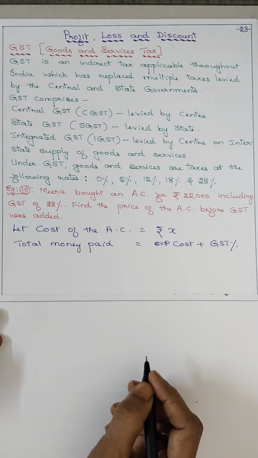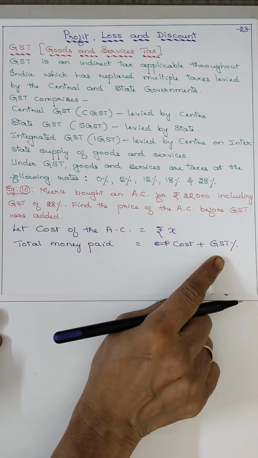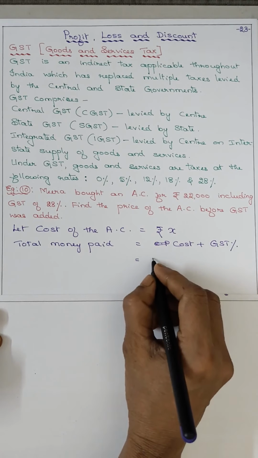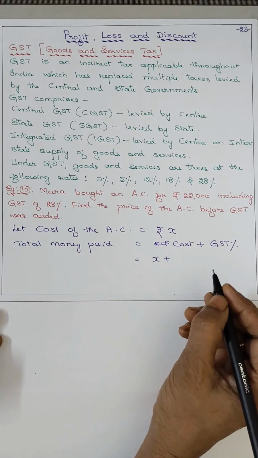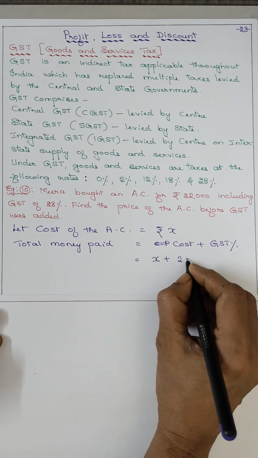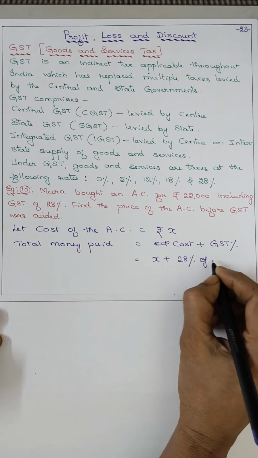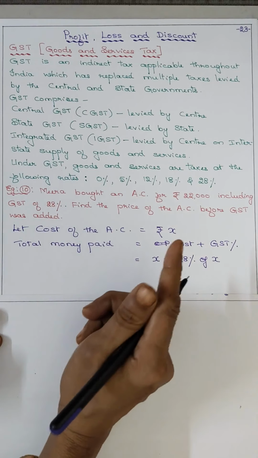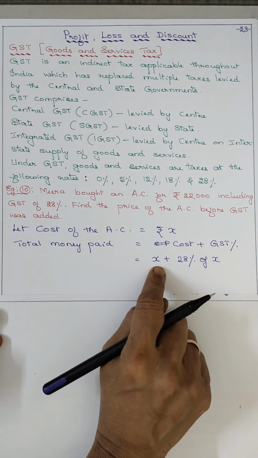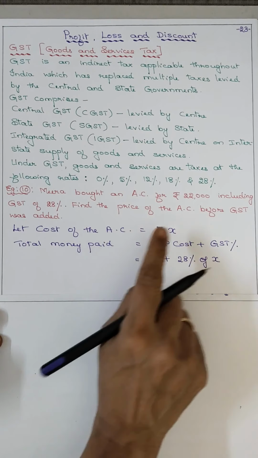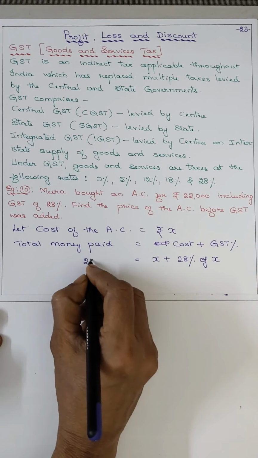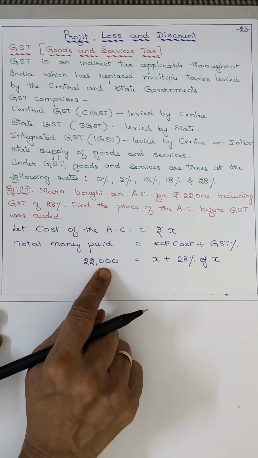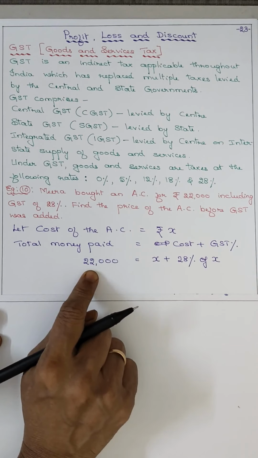So the cost of the article plus GST percent. What is the cost? We don't know, X. What is the GST percent? 28% of X. GST percent means 28% of the cost. And the total money, how much did they say? 22,000.